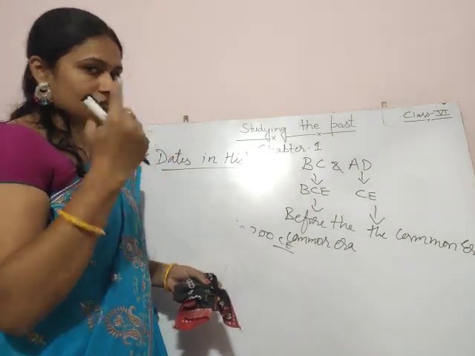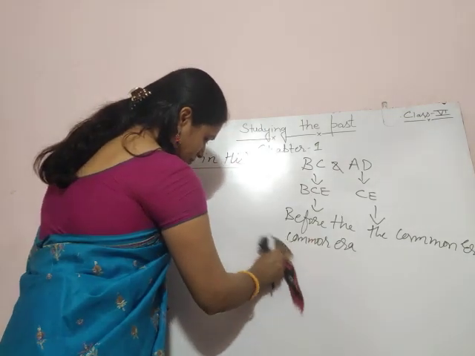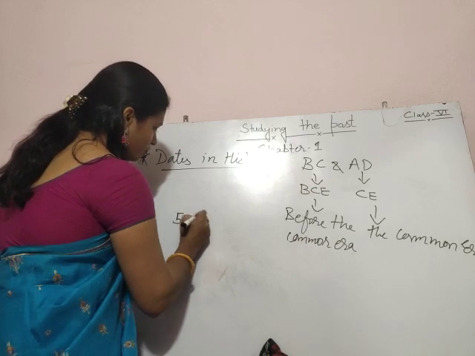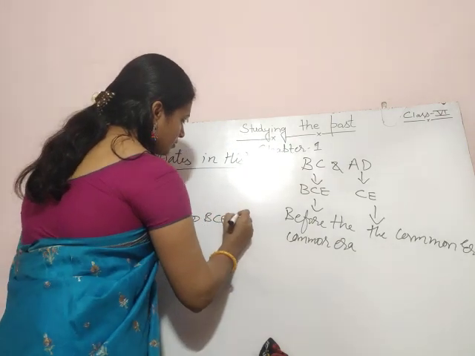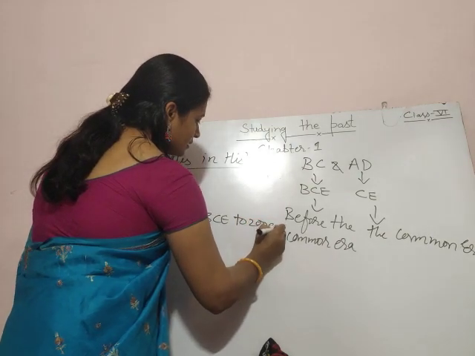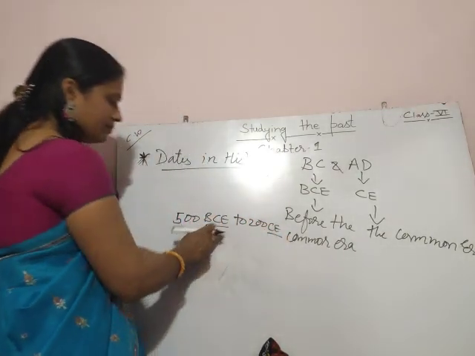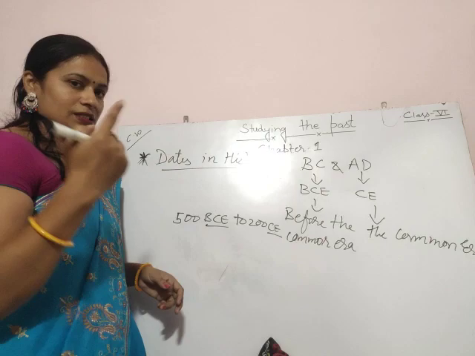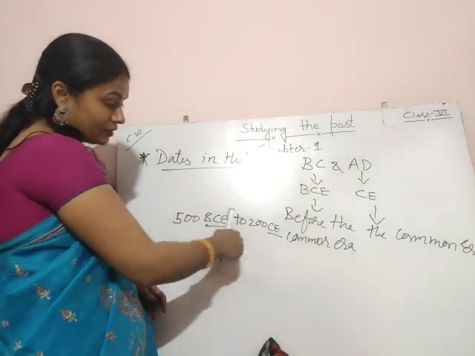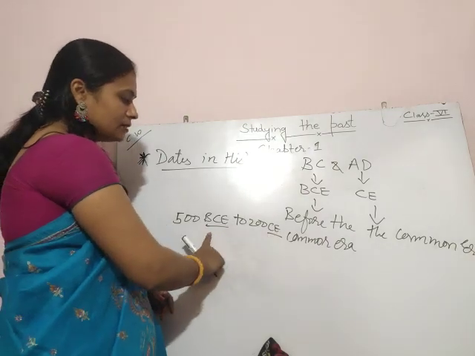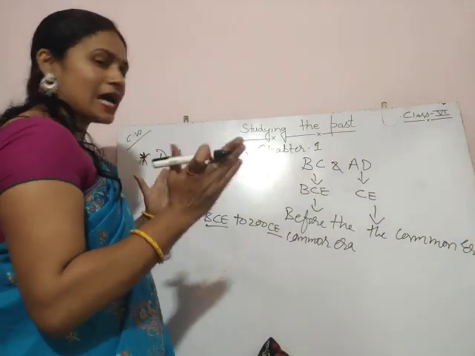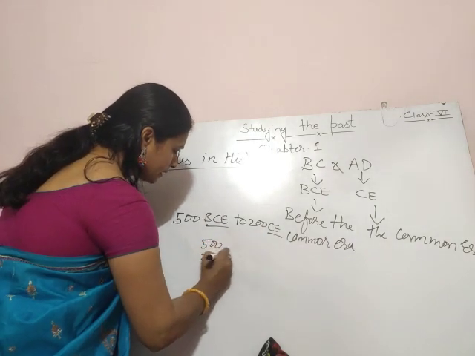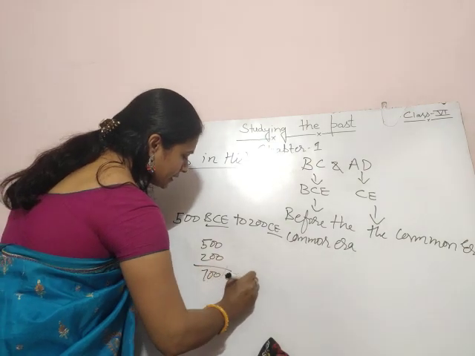But suppose there are two different eras, BCE and CE. How could we find the time period? If it is 500 BCE to 200 CE, see, this is different: BCE before the common era and CE common era. If we have to find the time period between two dates of different eras, we just add both the dates. 500 plus 200, the time period is 700 years.